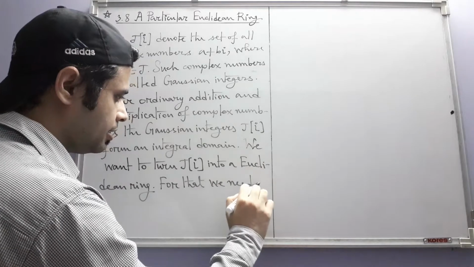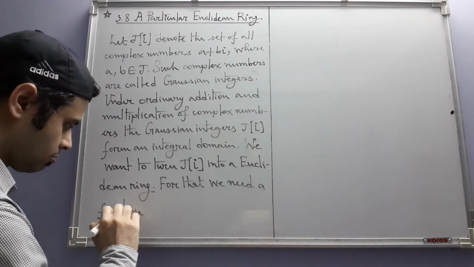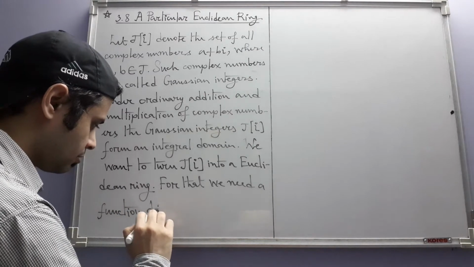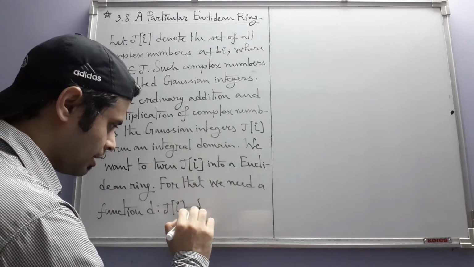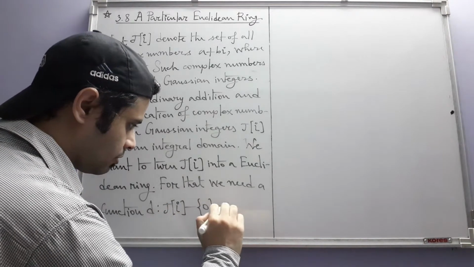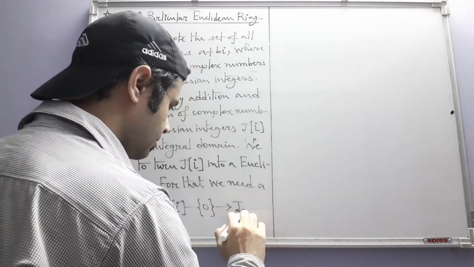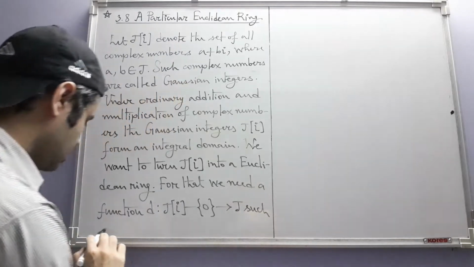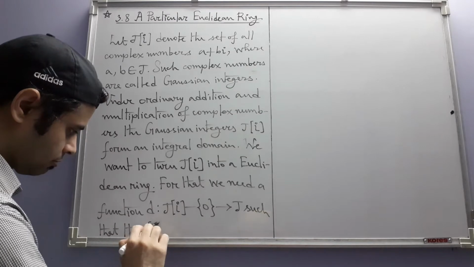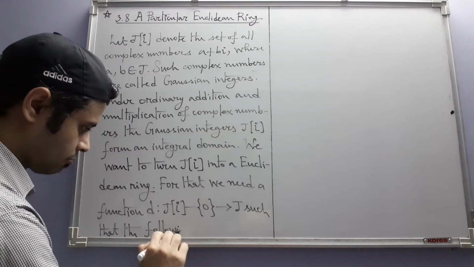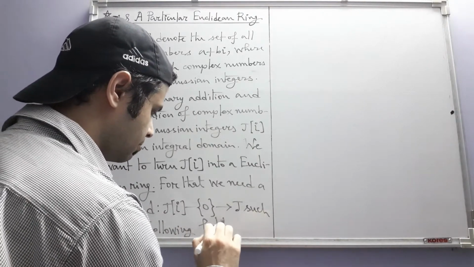For that we need a function d from the non-zero elements of J[i] into the set of all integers such that the following hold.